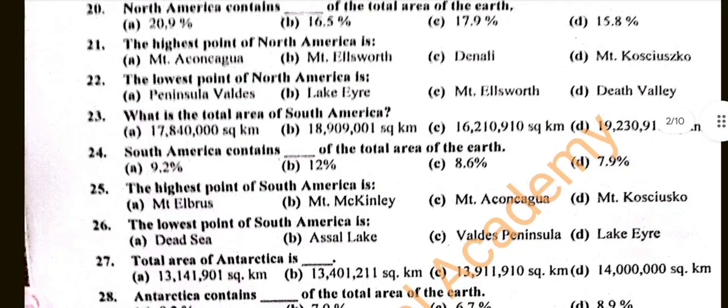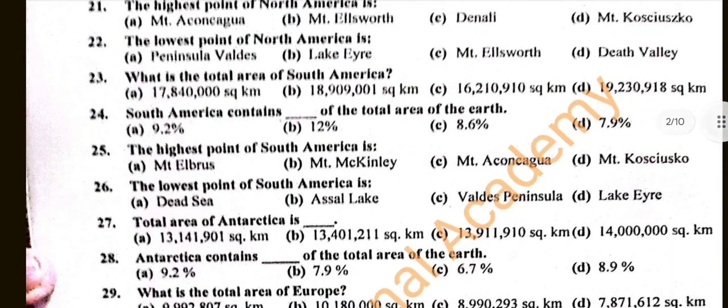Question number 26. The lowest point of South America is A. Dead Sea, B. Russell Lake, C. Valdez Peninsula, D. Lake Eyre. And the correct answer is C. Valdez Peninsula.